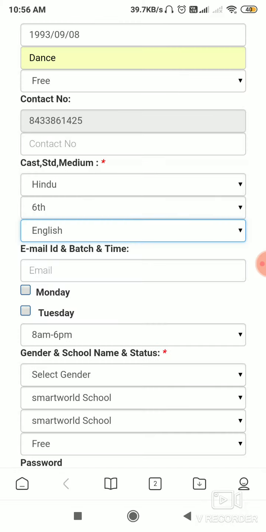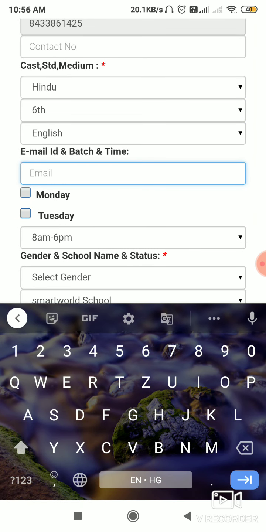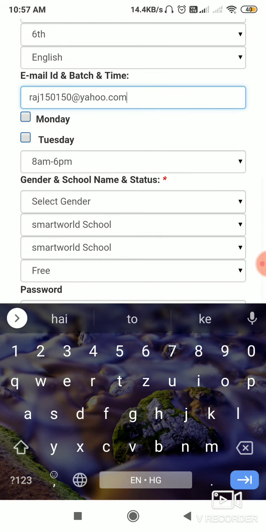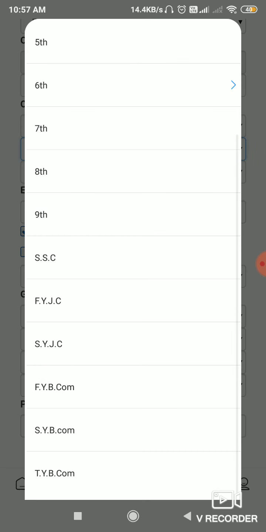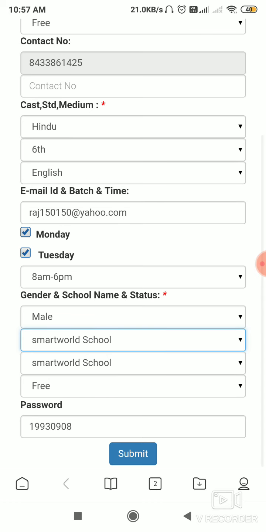Select medium as English, put your email ID. Select both. Timing, gender, then Smart World password.